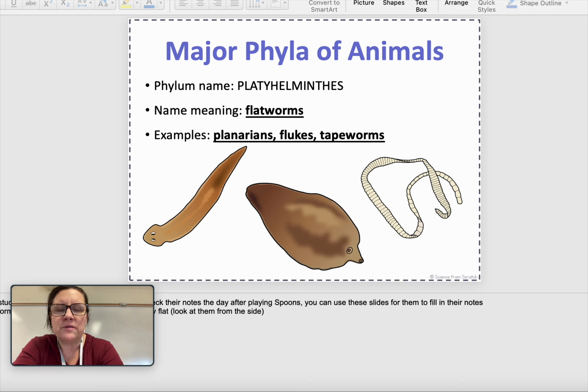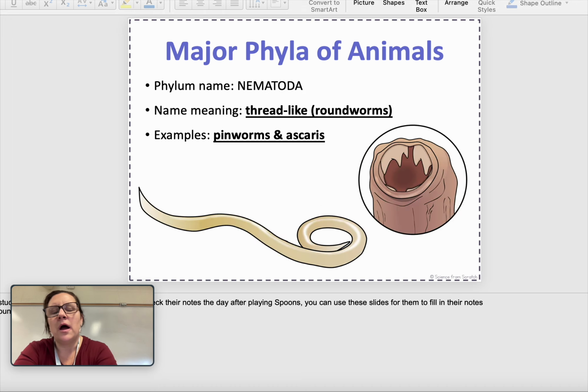Now, if we talk about some worms, the next group name is called Platyhelminthes. This literally means flatworms. So planarians are in this group, and then the tapeworm that can actually be inside your digestive system is in this group, and then another group of worms called flukes. The second group of worms are called the nematodes. These are thread-like worms, which are actually round. Whereas the other ones had more of a flattened body, these have more of a round shaped body when you look at them head on, like you can see on the picture here. Pinworms are in this group. Another group called Ascaris is in this group, and they're a little different than the group we talked about before.